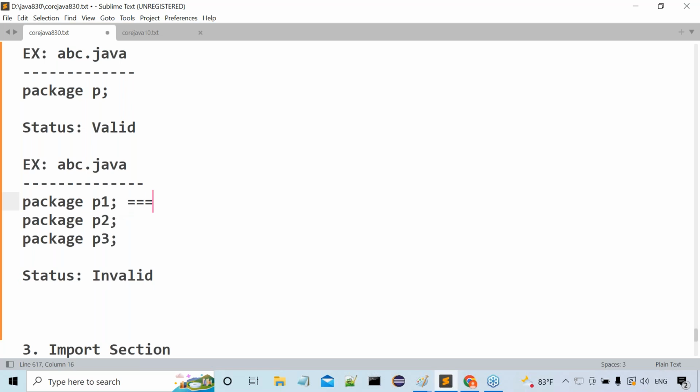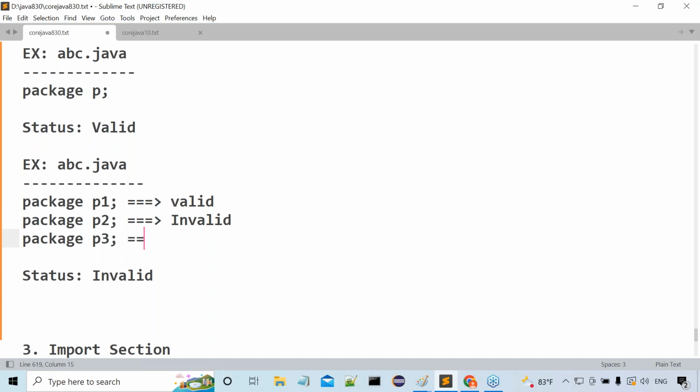Observe carefully. The first package declaration statement is valid. But what about the second package declaration statement? It is invalid. Why? Always, the package declaration statement must be the first statement. But here we have written the package declaration statement as the second statement. So because of that reason, it is invalid.